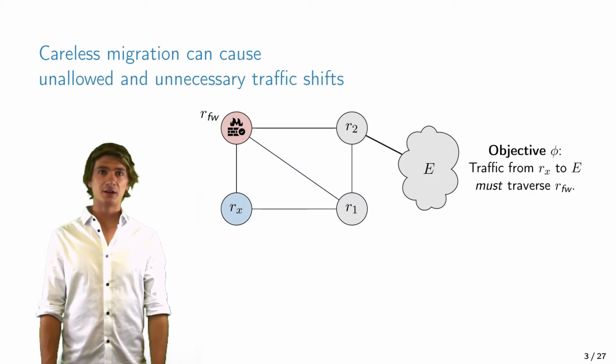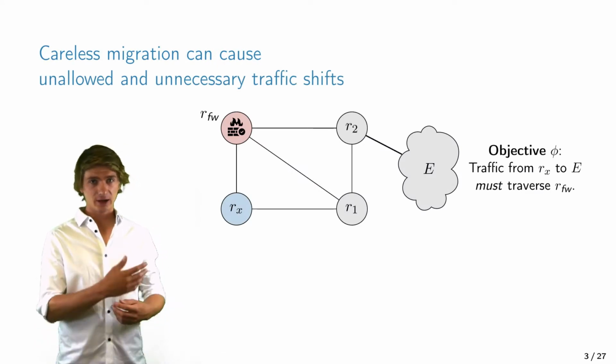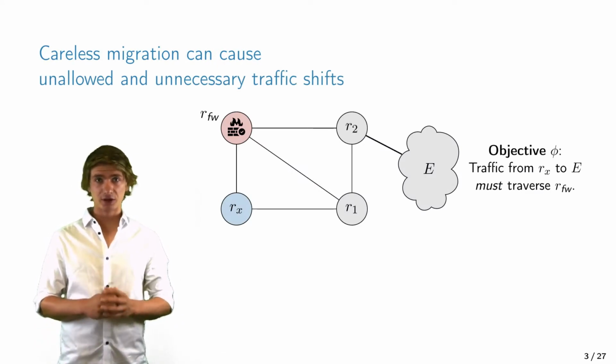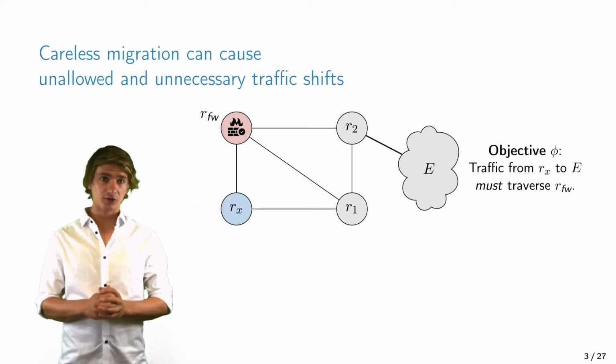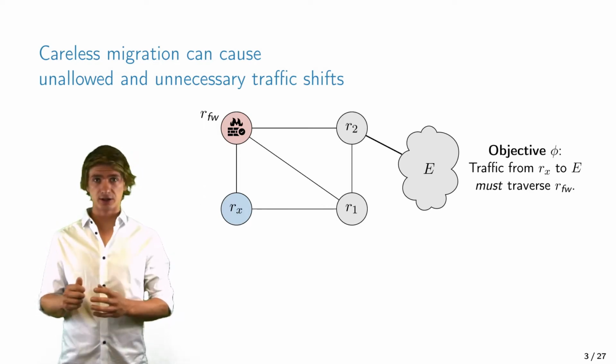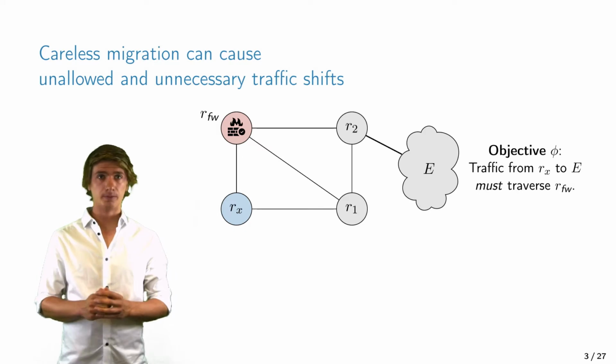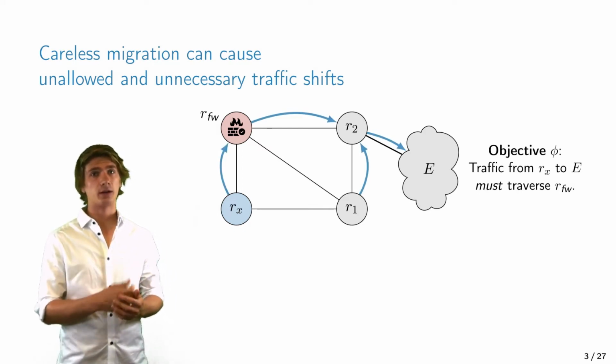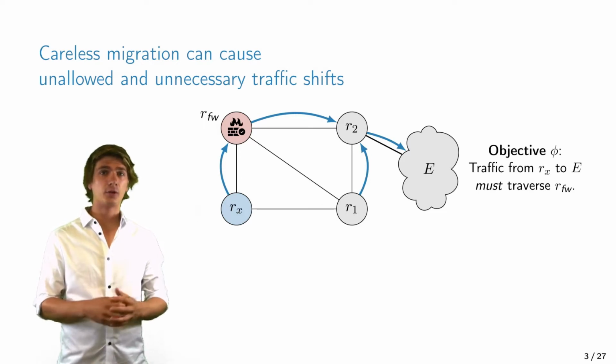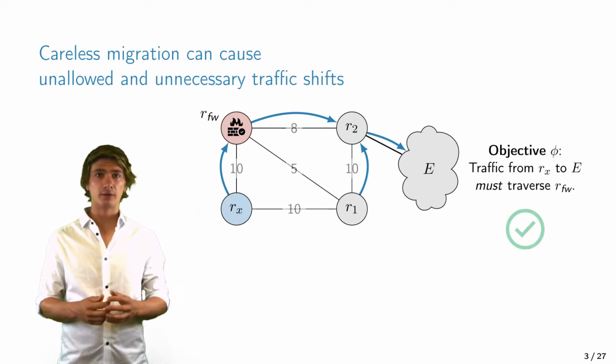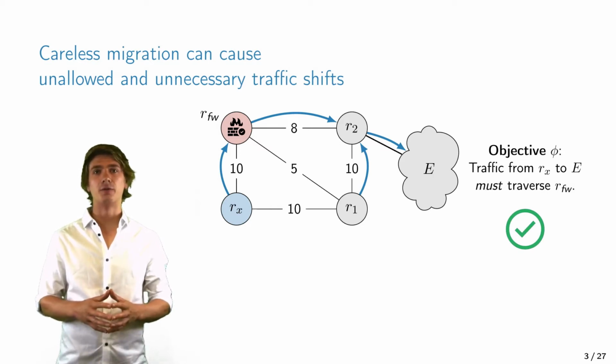So let's look at a simple example to highlight these issues. Here we have a small network with one firewall and one external peer. Our goal is that the traffic from Rx to the external peer will always traverse the firewall. We can achieve our objective by choosing the forwarding state something like this. And this forwarding state can be implemented using OSPF and these set of link weights. Now let's pick this as our initial configuration.